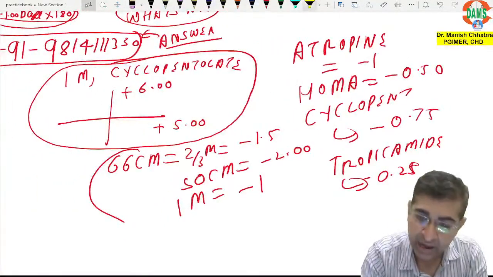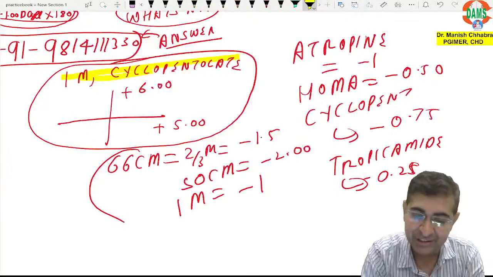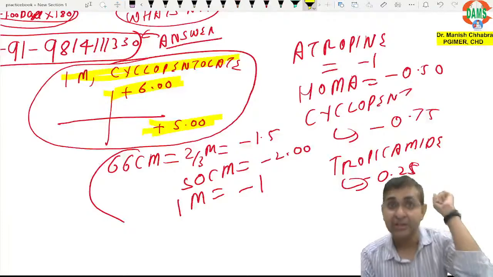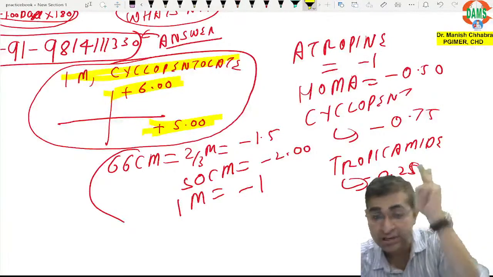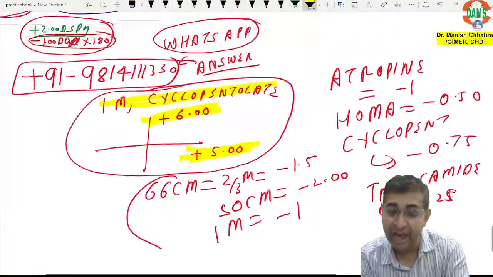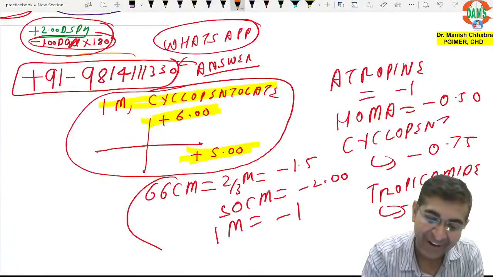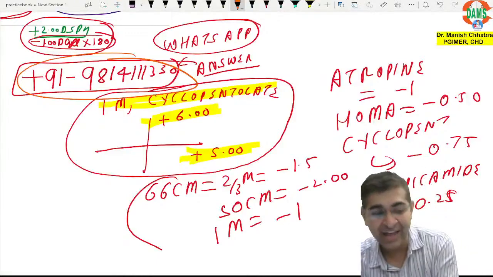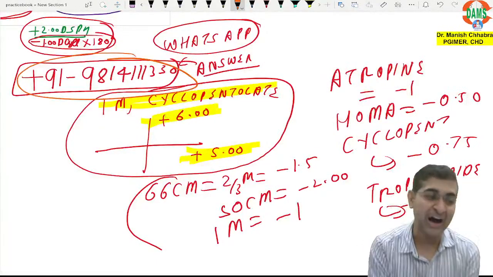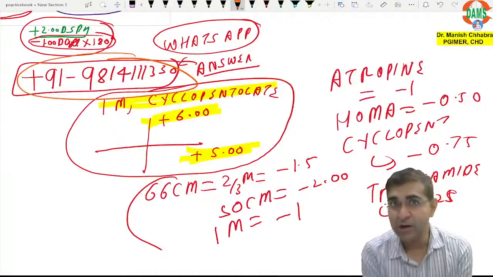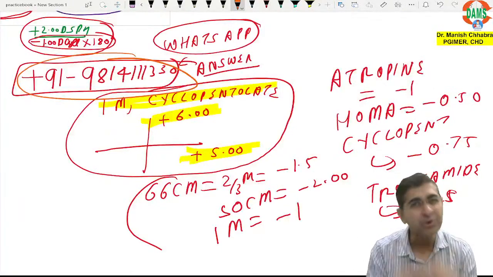But I want you to send me the answers. Yes, so this is the equation. You will apply the distance correction, you will apply cyclopentolate correction, and you will send me your final equation on this number, and then I will let you know whether you are correct. And if you are not correct, don't worry, I am going to correct you.